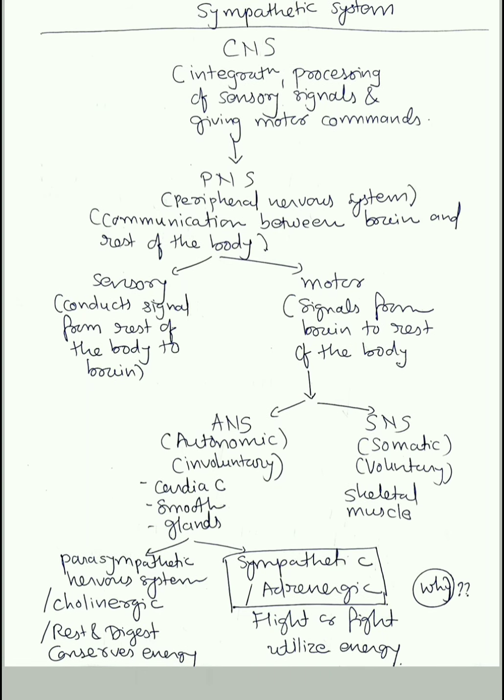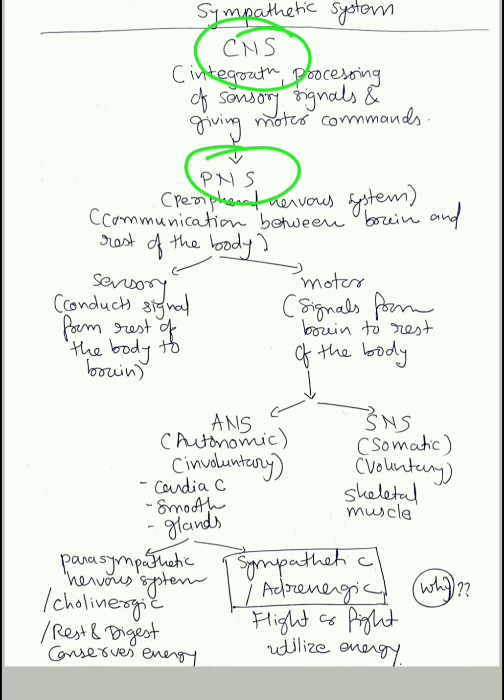So friends, as you all are aware, the central nervous system is a very important part of the body which is responsible for integration, processing of sensory signals and giving motor commands. Okay, so it is responsible for processing of sensory signals as well as giving motor commands. Now it has one integral part, that is the peripheral nervous system, which is responsible for communication between the brain and the rest of the body. There has to be some communication between the brain and the rest of the body, so the PNS does that.